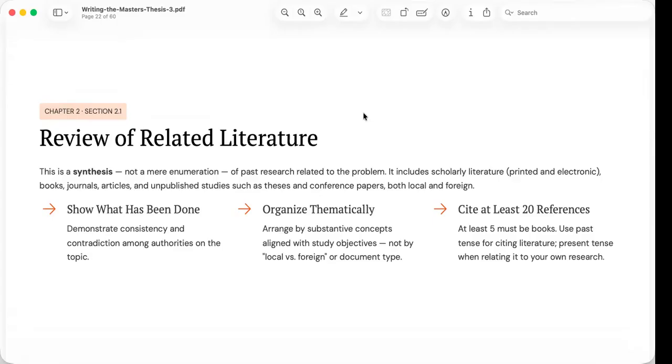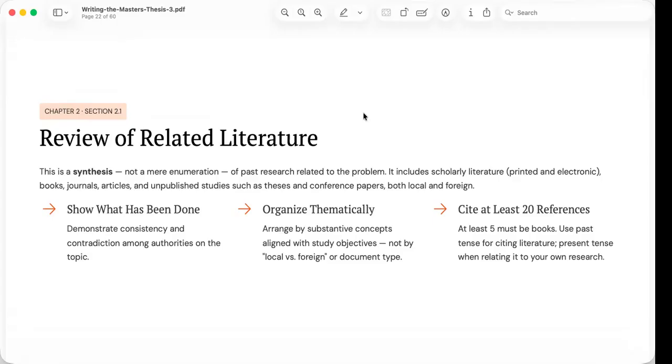This distinction is extremely important. An enumeration simply lists studies one after another. Author A found this, author B found that, author C studied another topic. While technically correct, such writing does not demonstrate critical thinking.